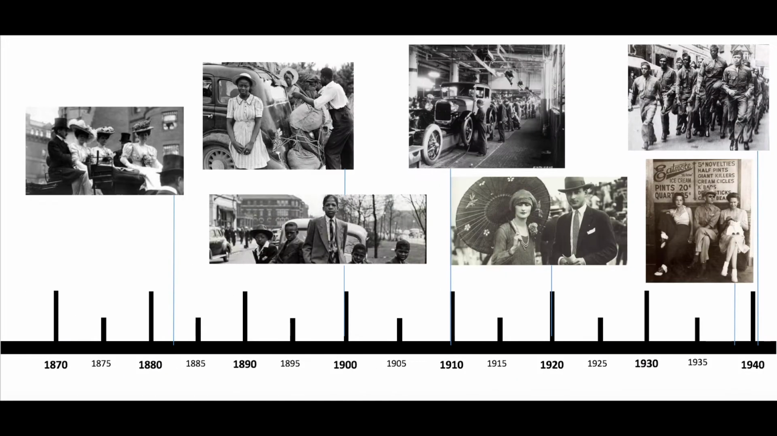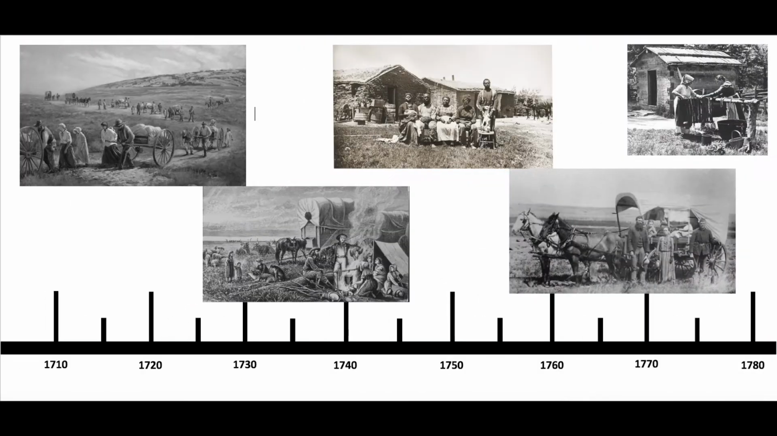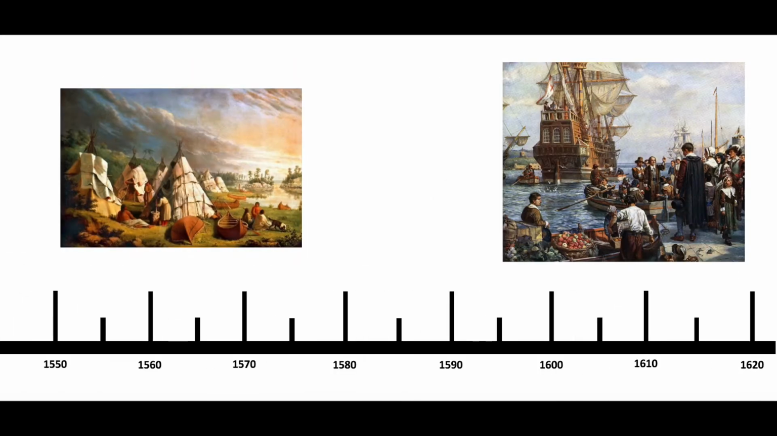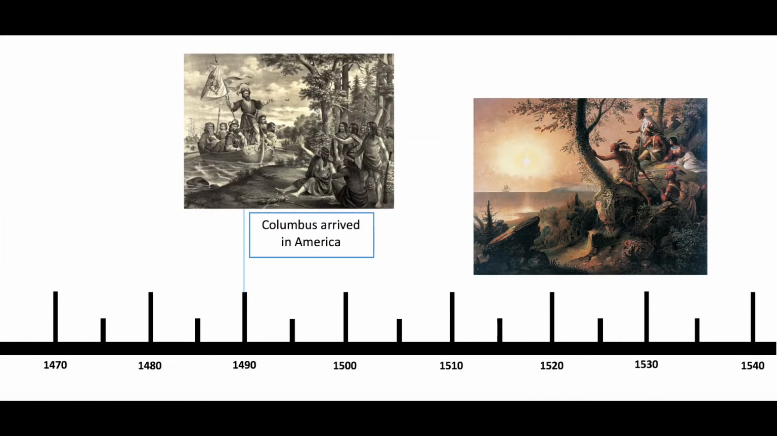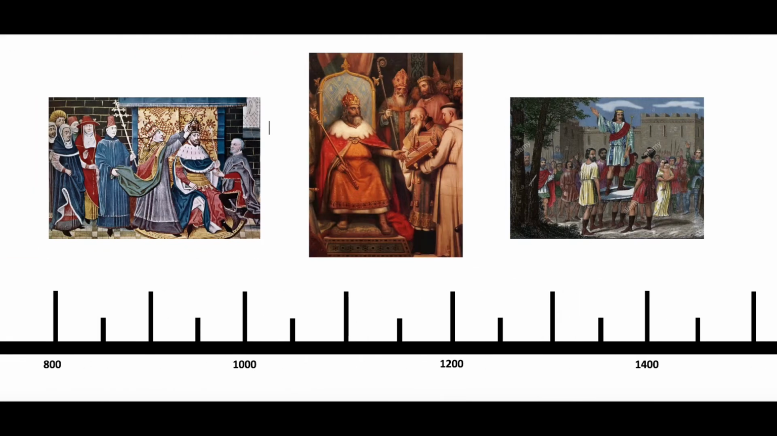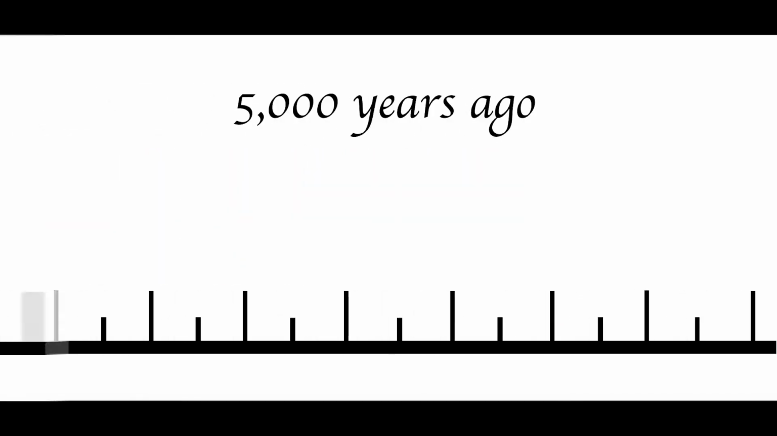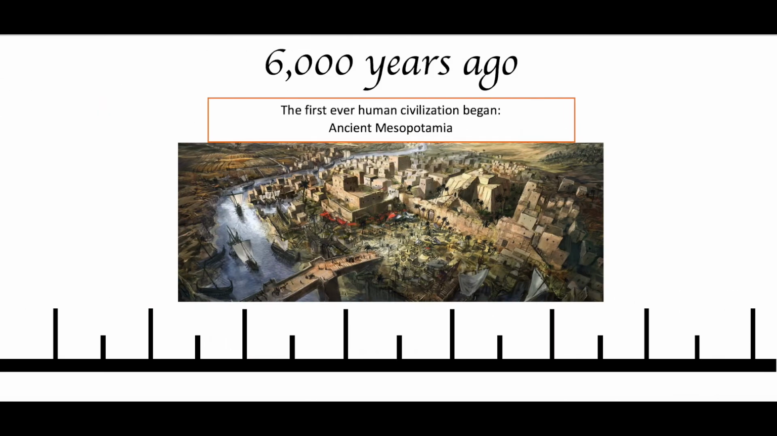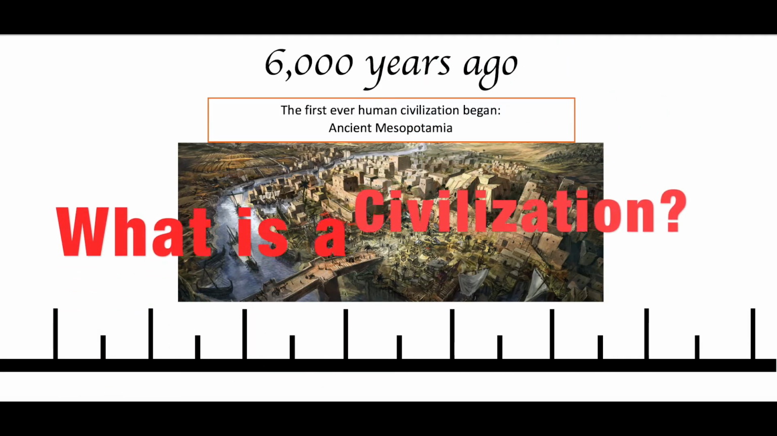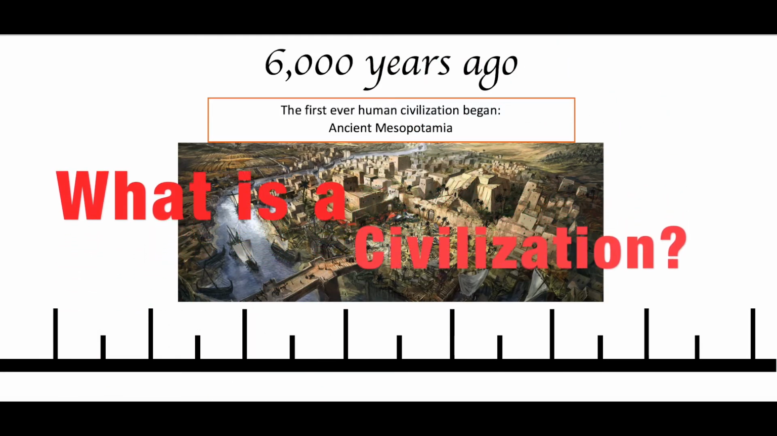Now, if we go much farther back in time, we can see when Columbus arrived at the Americas. But to get to the time of ancient civilizations, we have to go even farther back past times of kings and queens, past 3,000 years ago, past 5,000 years ago, way back here to 6,000 years ago when the first human civilizations began. But wait a minute, what exactly is a civilization?